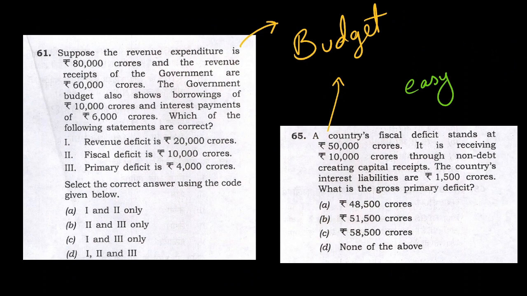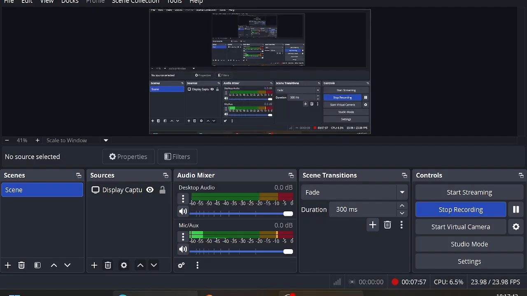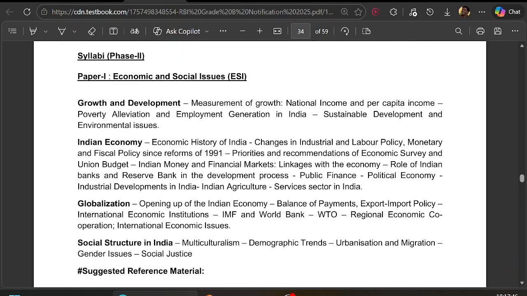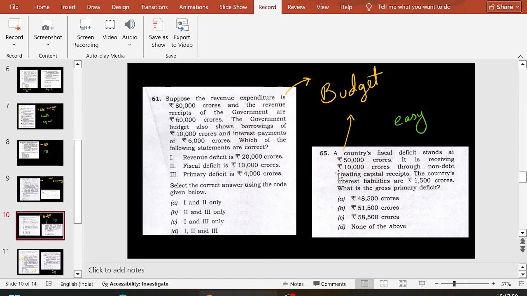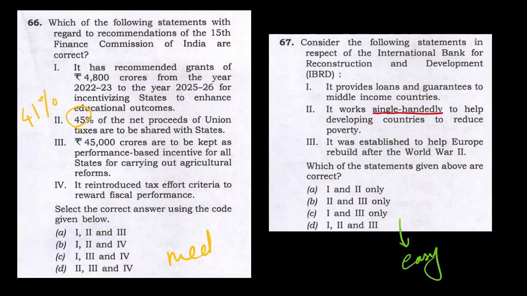Next, this is a conceptual question and it is a fairly easy one. If you look at the syllabus, these budget questions are very famous and very easy as well, right? So union budget, these are the different concepts used. And these two questions might seem like a CSAT question, but if you know about the revenue deficit and fiscal deficit, you would be able to solve these two questions easily.